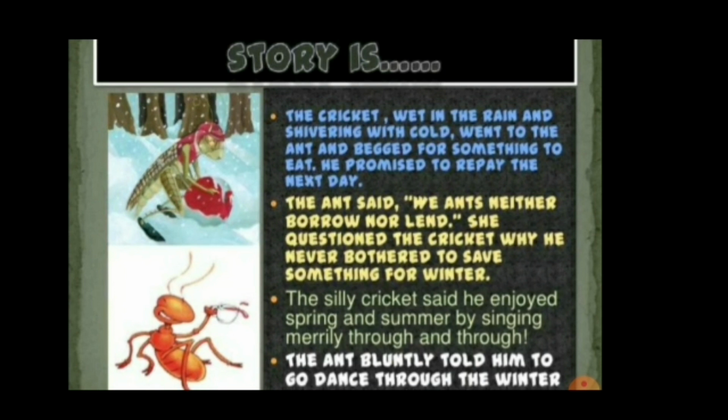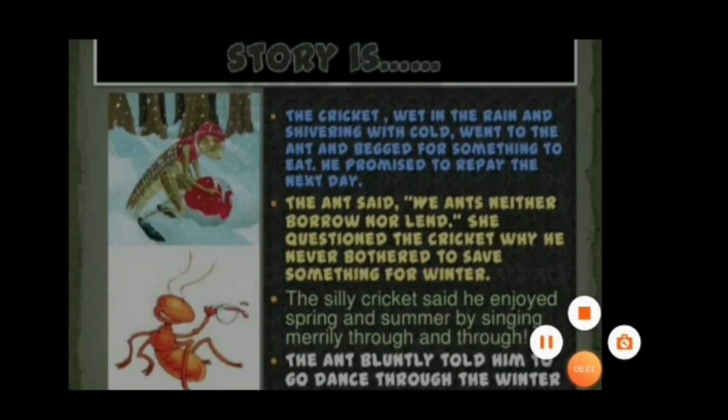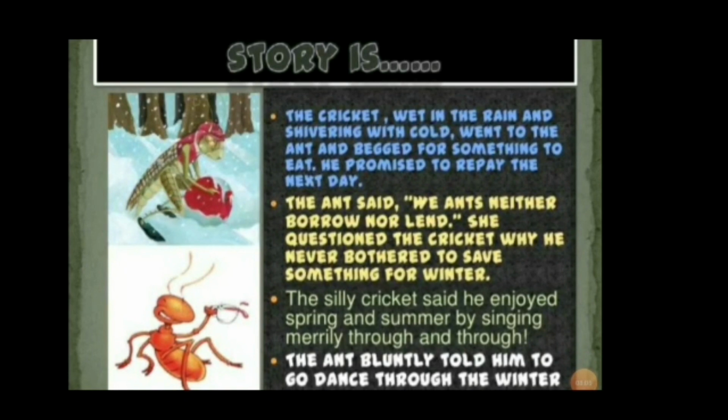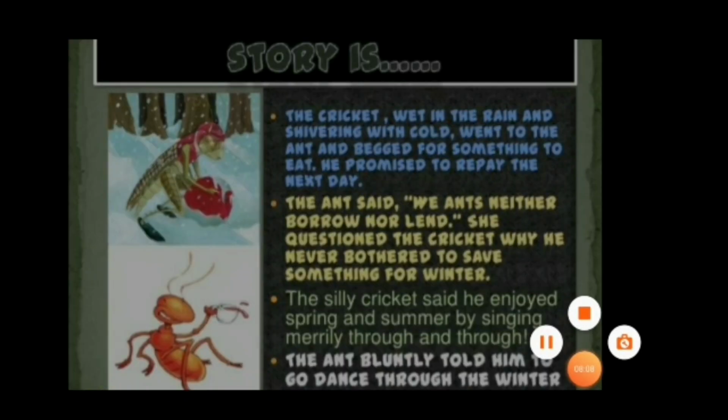And the third point, the silly cricket said he enjoyed the spring and summer by singing merrily through and through. So he enjoyed the summer, not bothering about the winter season or about collecting food. And the ant bluntly told him, go and dance through the winter. This was the moral that was conveyed in this poem.